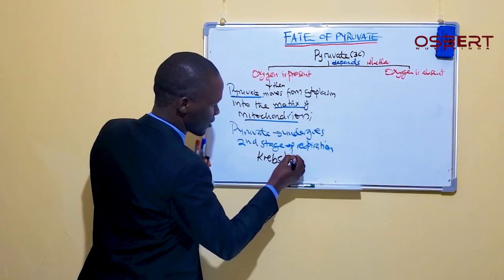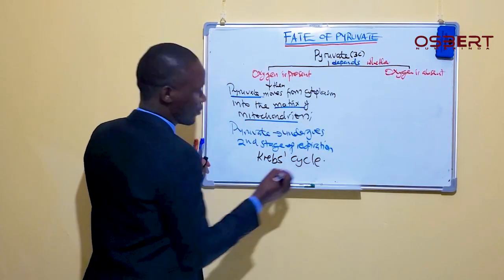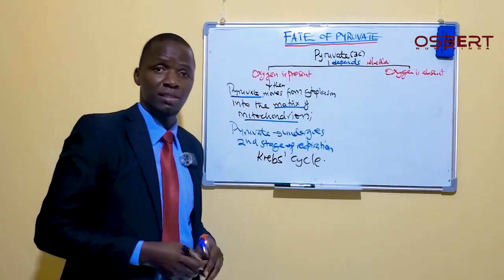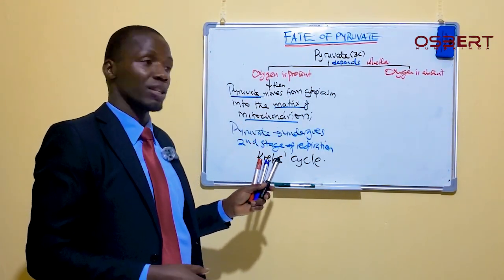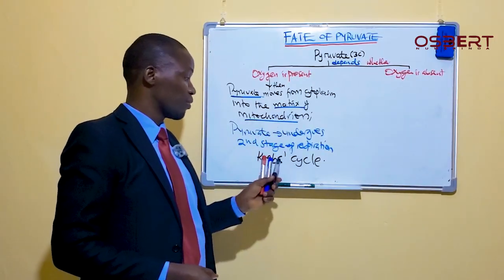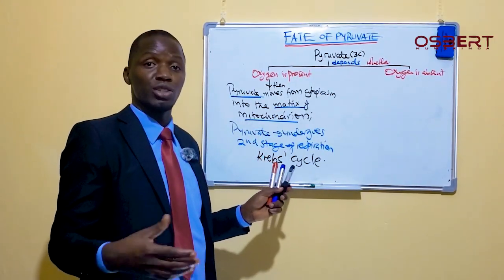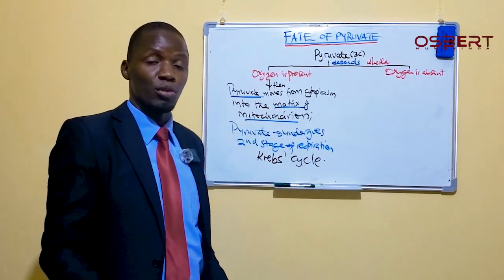That's the influence of oxygen, and whatever follows here is what we will be referring to as aerobic respiration.